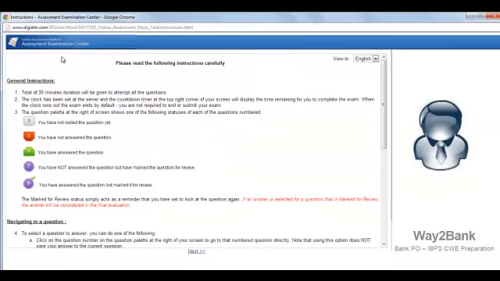Now, this is the first instruction section that is going to appear as soon as you click on the sign in button, right? There will be some general instructions which you will be required to go through. I'll suggest that you visit the particular link which I'll be providing at the end of the video alongside our blog, test it for yourself, see how this appears, take a feel, and practice for the coming examination accordingly. Apart from general instructions, there are a few things which I would like to mention.